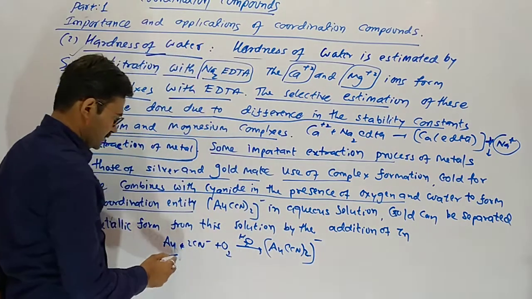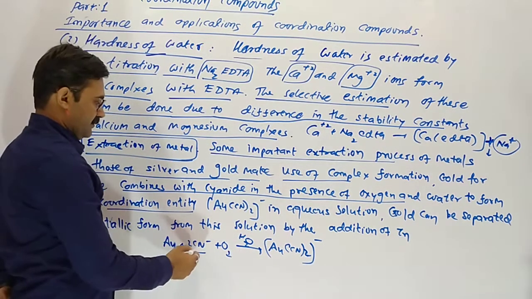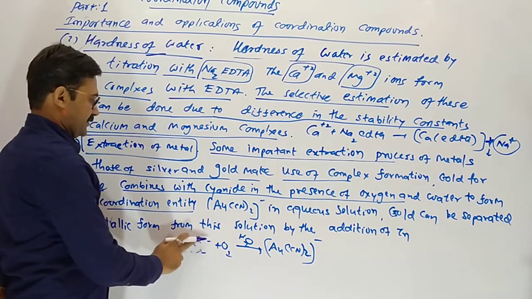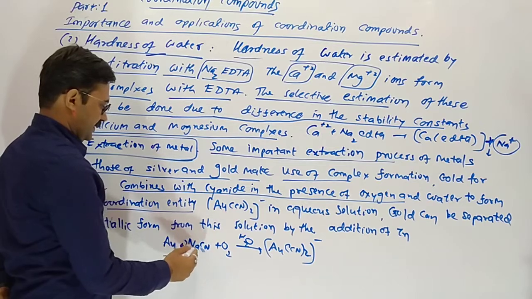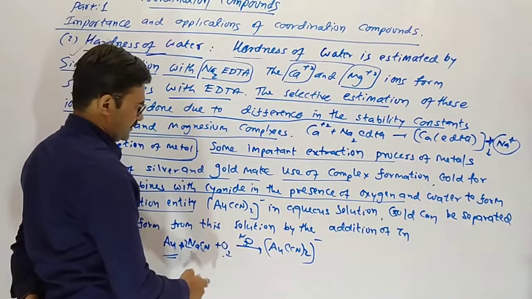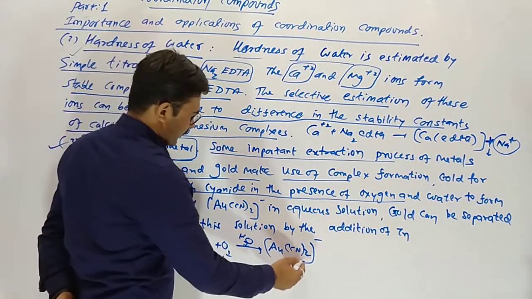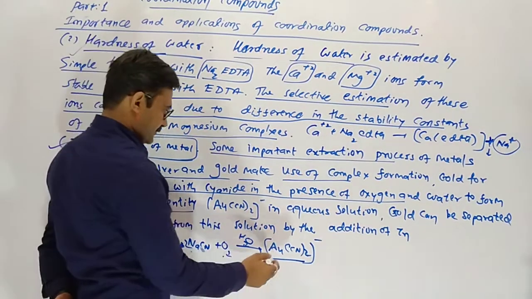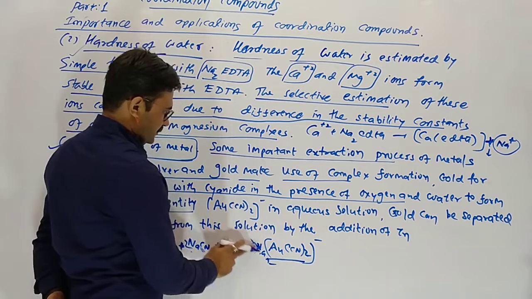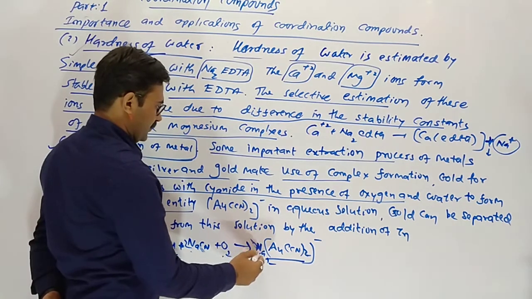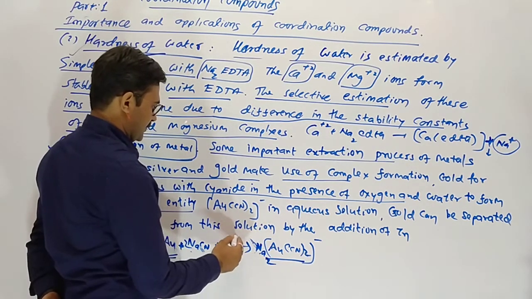To the aurum mineral, we add cyanide, like sodium cyanide. We add sodium cyanide, oxygen in the presence of water. It gives an aurum cyanide entity. Here there should be 2 sodium, Na2. This type of coordination compound occurs.